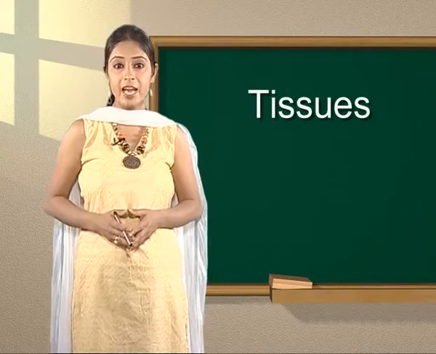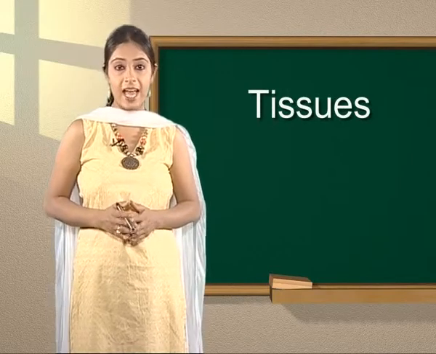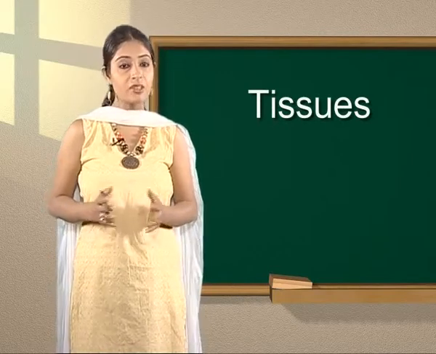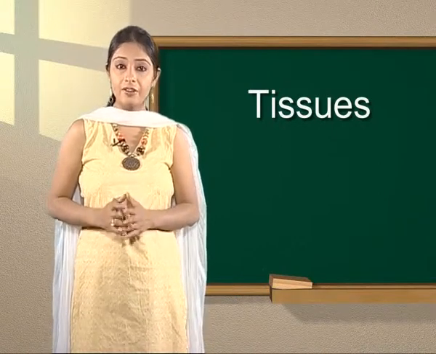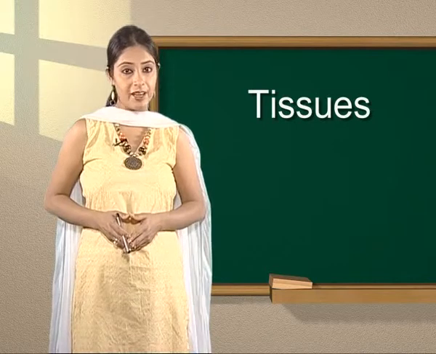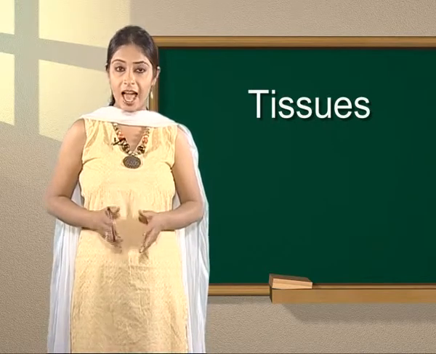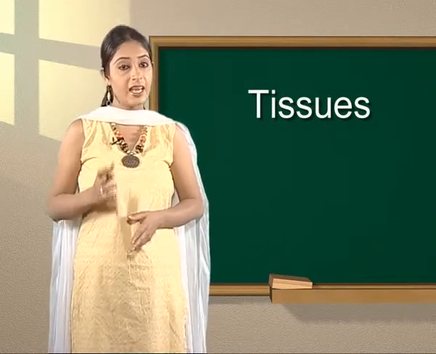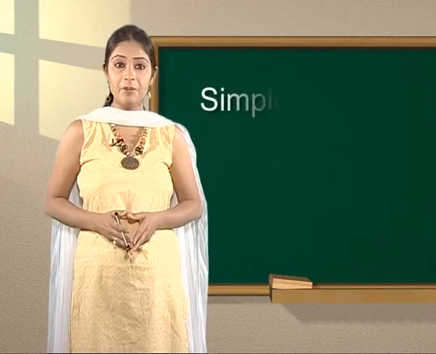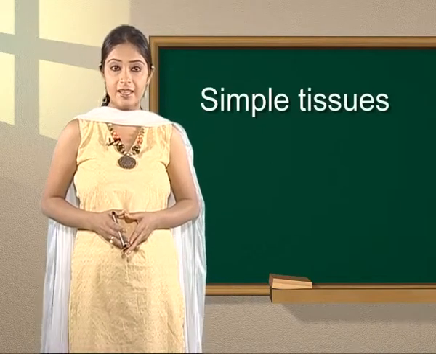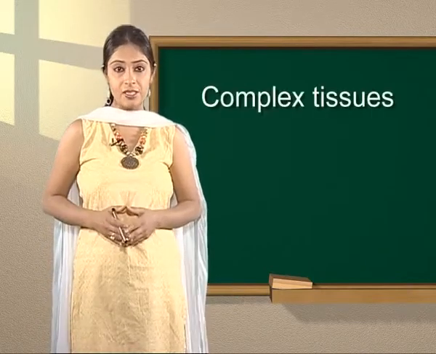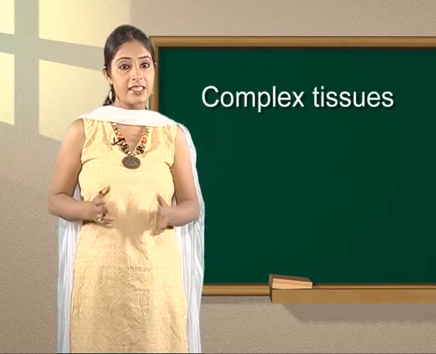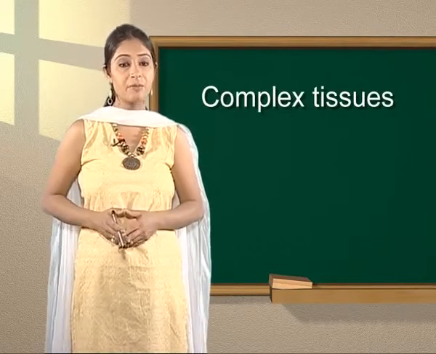There are different types of tissues in plants and animals, as both these categories of organisms vary to a great extent in behavior, structure and functions. These tissues can be simple tissues, that is, consisting of only one type of cells, or complex tissues, that is, consisting of more than one type of cells.